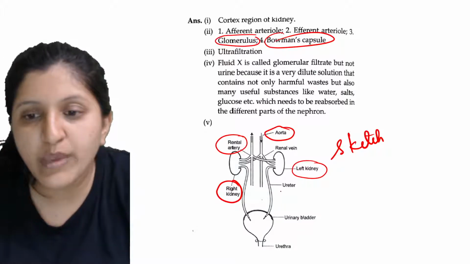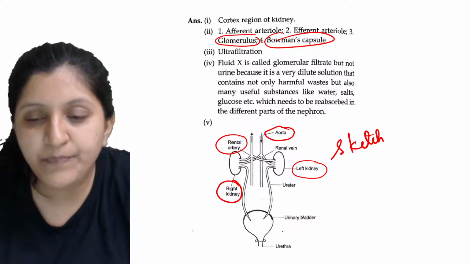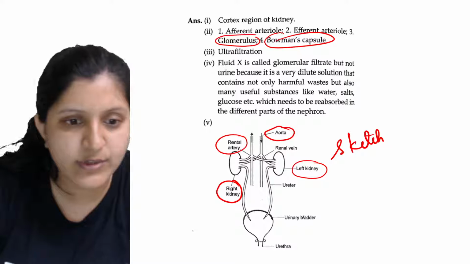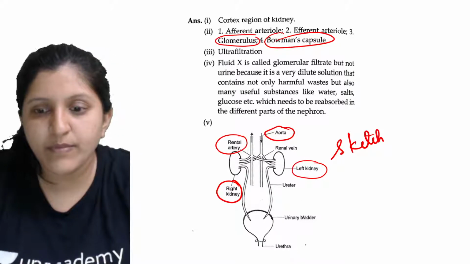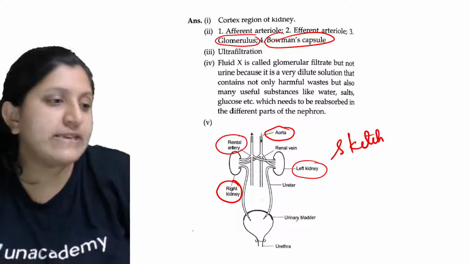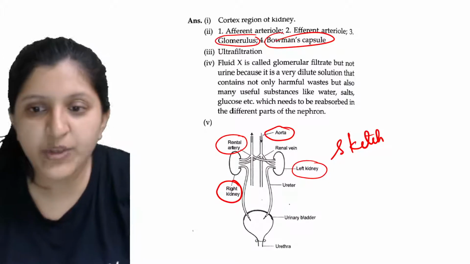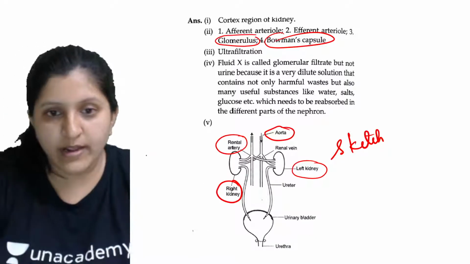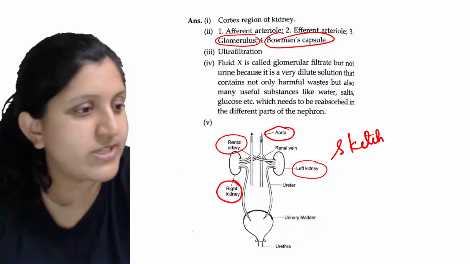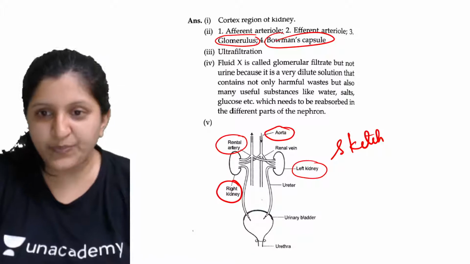Then show the ureter, the urinary bladder, and the urethra. All these structures need to be shown. I don't know what is wrong, this is not writing now.